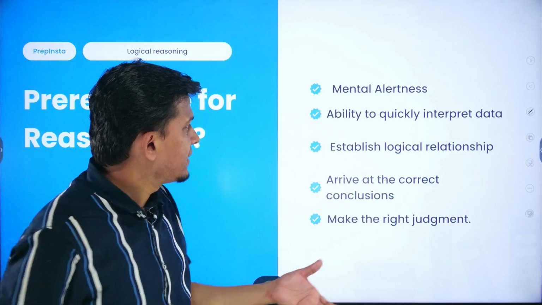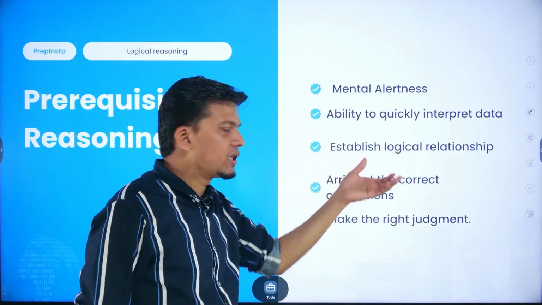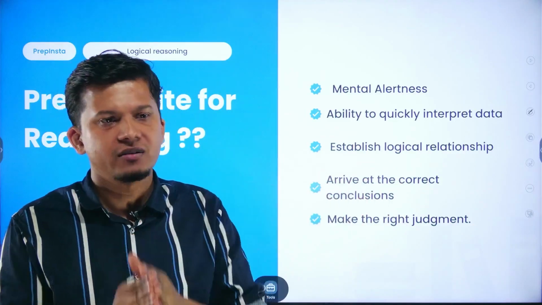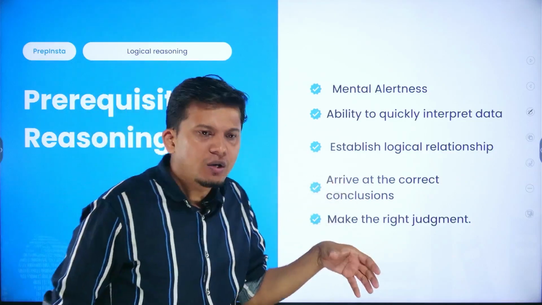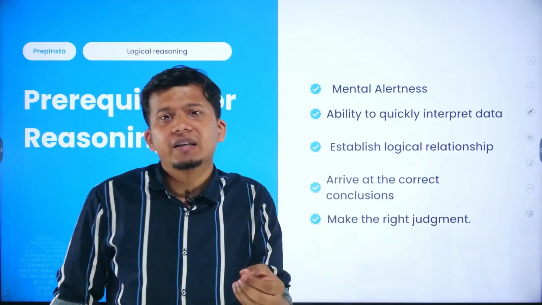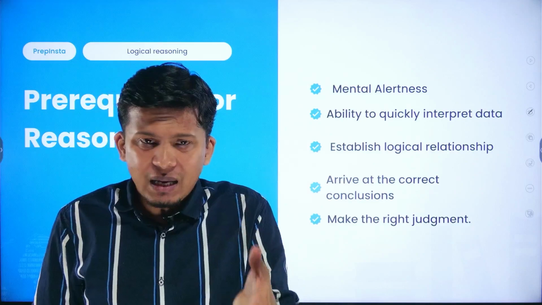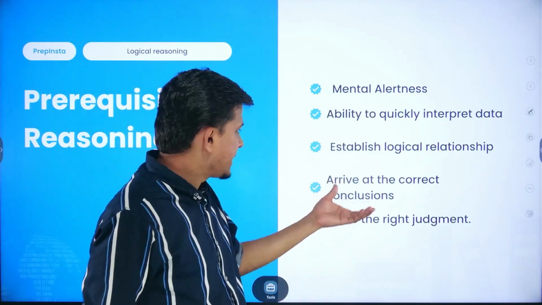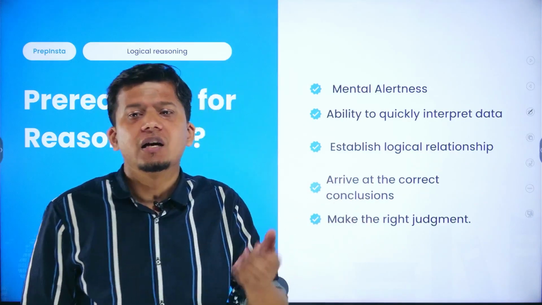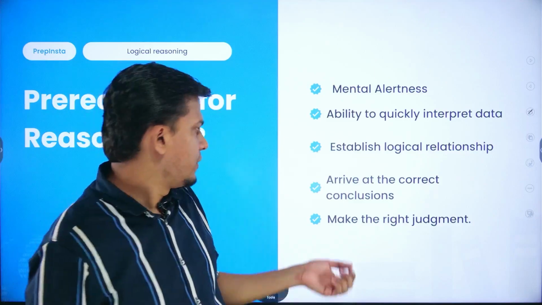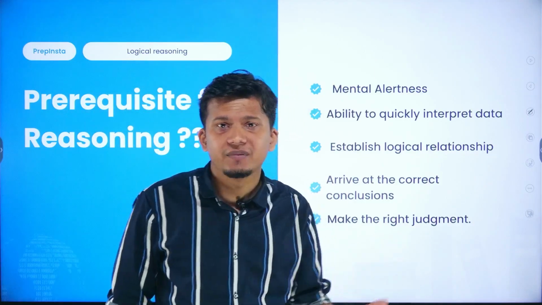Then you have to establish logical relationships between the given set of patterns, so that you can find the clues, and with the help of clues you can decode the patterns, and with that you can decode the logic to arrive at the right conclusions, right. Then you have to make the right judgment as well.